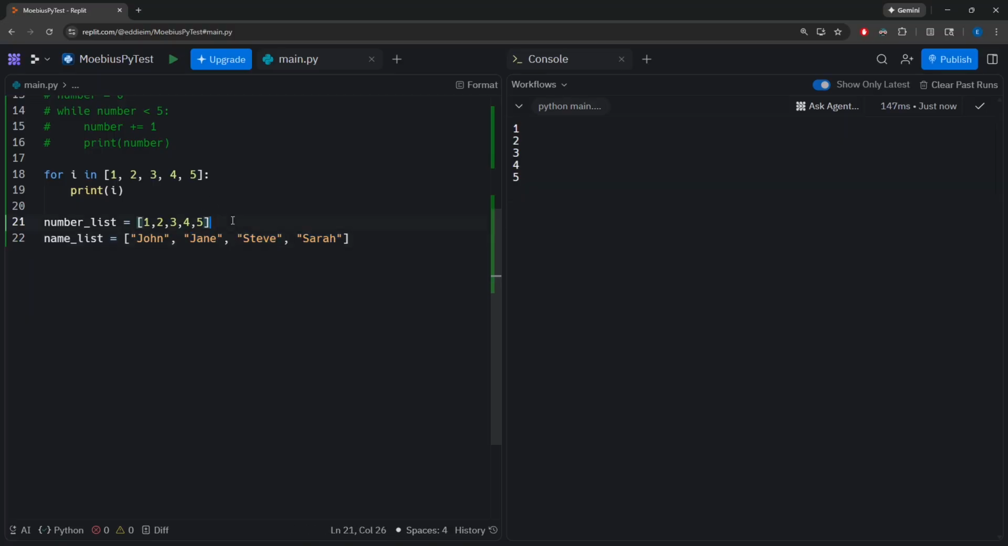And when we are using a for loop, we don't have to include the list as it is within the for loop.